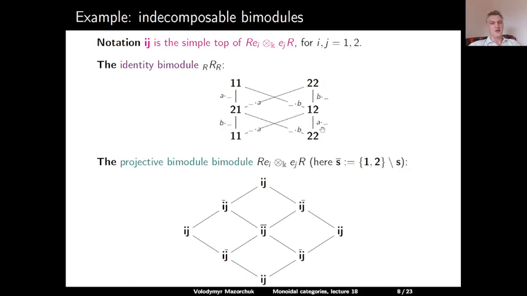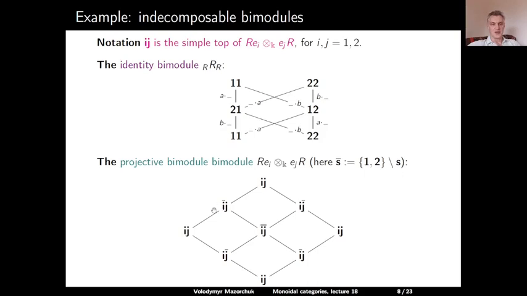The projective indecomposable bimodule R e_i tensor over k e_j R looks as follows. So here we denote by S overlined the complement to S in the set {1,2}. So the top element is ij. Using the left action, we can change the i to i overlined, its complement, and the j remains the same. And again, using the left action, we can go to ij.